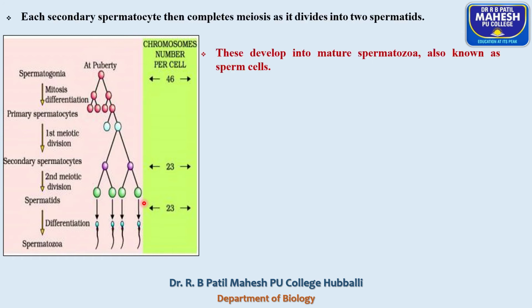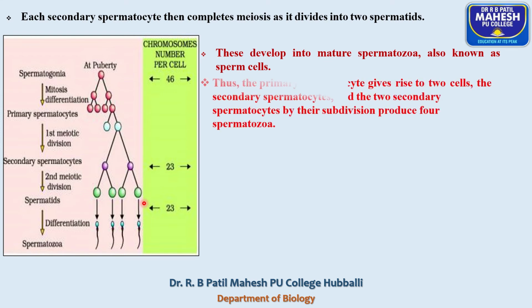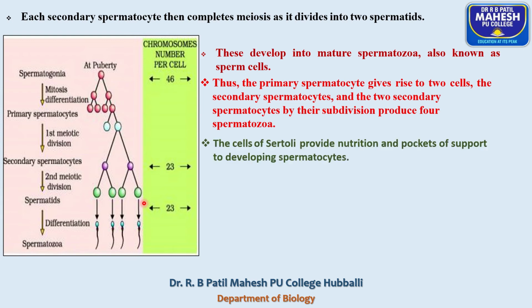These complete the second meiotic division, resulting in the formation of four haploid spermatids. These develop into immature spermatozoa, also known as sperm cells.